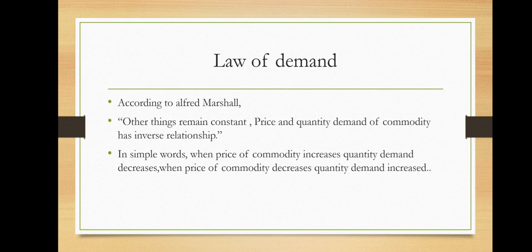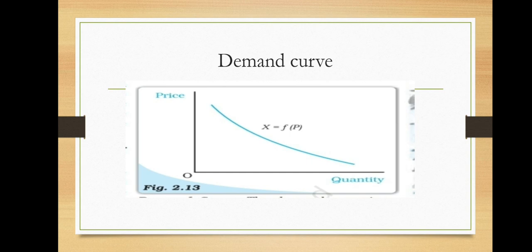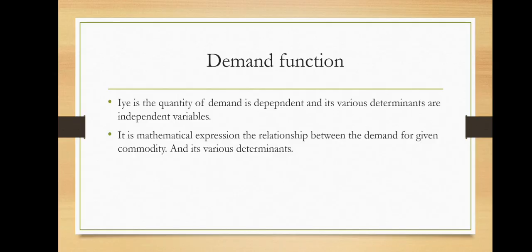Again I am revising what the demand function is. The demand function means the relationship between the dependent variable and the independent variable. We have already seen the meaning of demand in the last slide, right? Now we have to study what the actual demand function is. Demand function is nothing but the mathematical expression between demand and its determinants. Which are the determinants? In the demand function, the quantity demanded is the dependent variable and various determinants are independent variables. For example, the demand for tea in Maharashtra, let me consider the example.